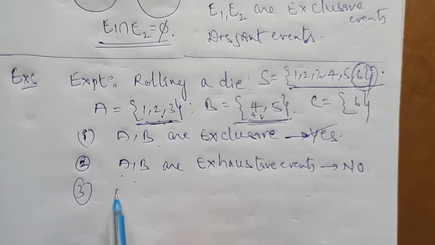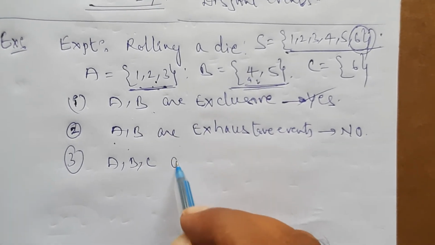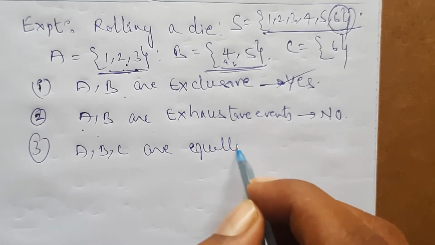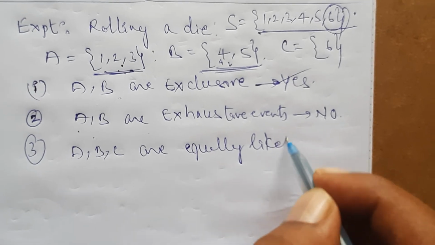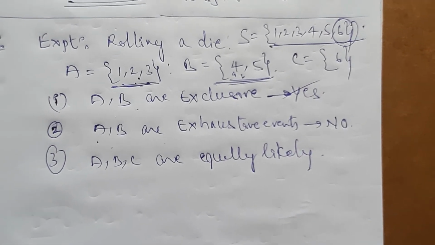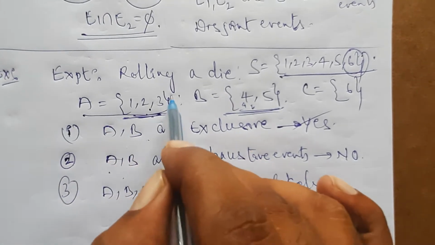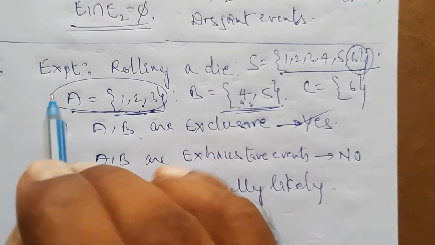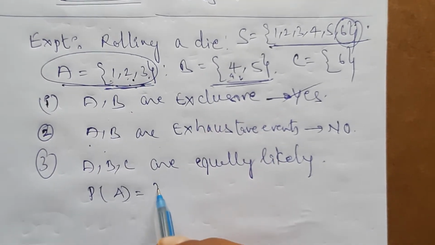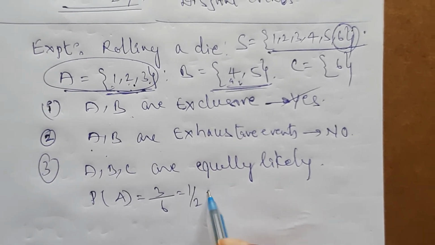Next, are A, B, C equally likely? Equally likely means we have to calculate the probability of the events. The probability of event A: there are 3 possible cases, so 3 by 6, which is equal to 1 by 2.